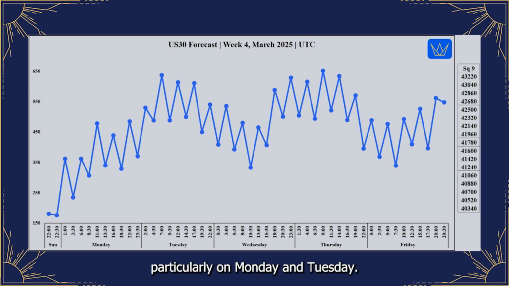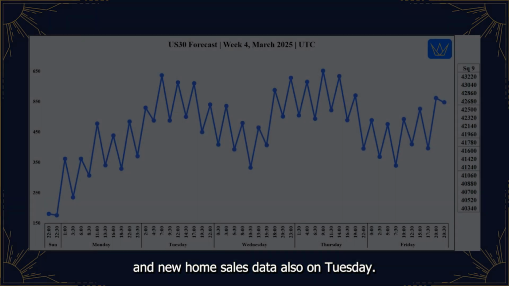We see strong upward spikes in mass pressure on Monday and Tuesday, followed by fluctuations throughout the week. Expect potentially volatile two-sided price action around the release of the German IFO business climate on Tuesday, and the USCB consumer confidence and new home sales data also on Tuesday.